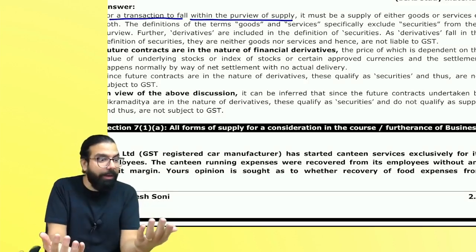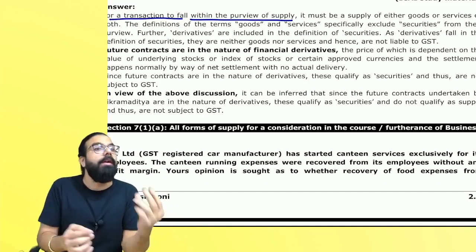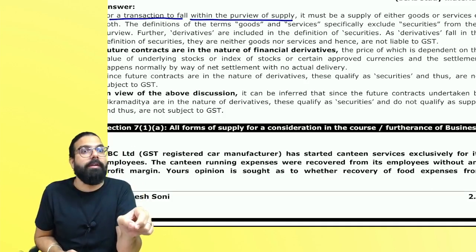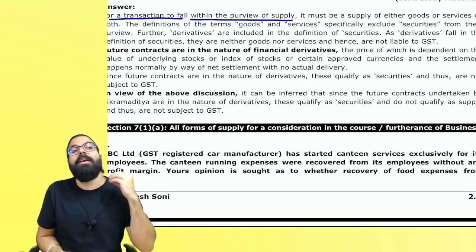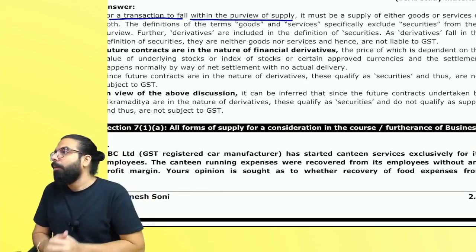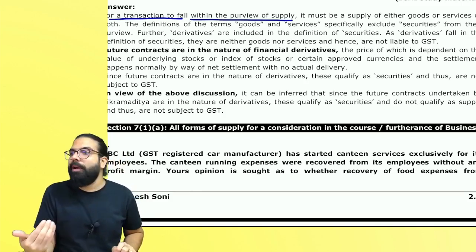By writing and comparing. You'll see, oh no, such a dirty answer I have written. Then next time you'll write better. Trust me, when the classes are about to get over, you will see you are writing better. And if you keep the practice up till your exam, you will see you are writing a fantastic answer. Exactly the same as ICAI is expecting. But that will come by repeated practice. Can I go ahead, everyone?